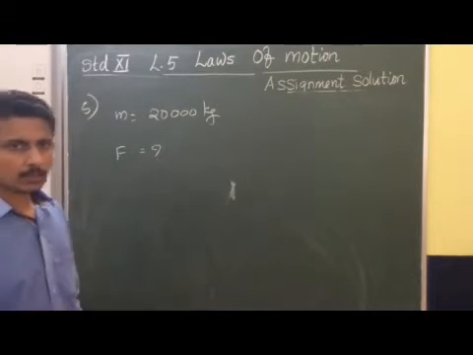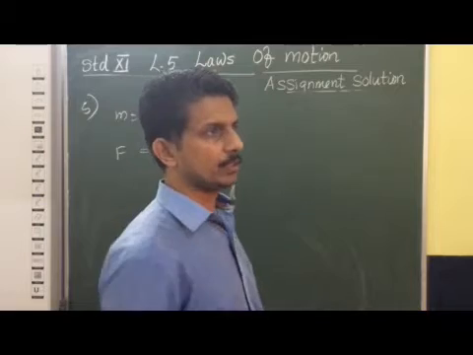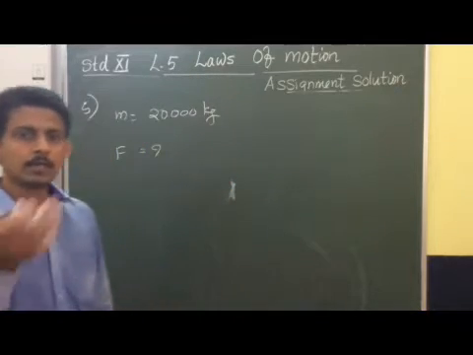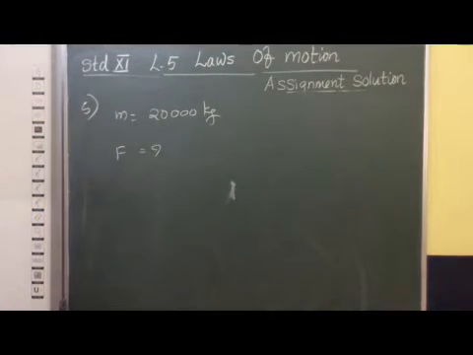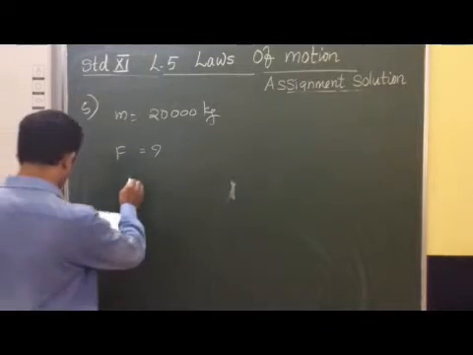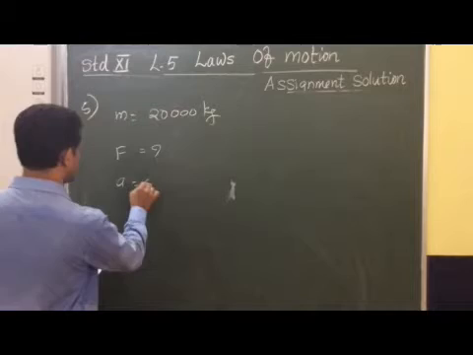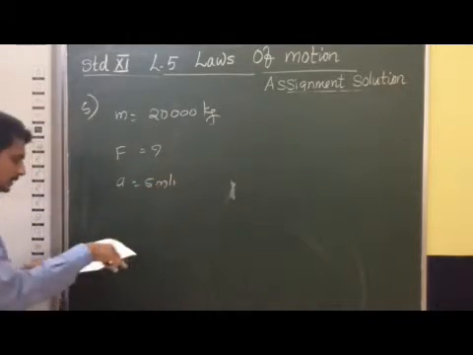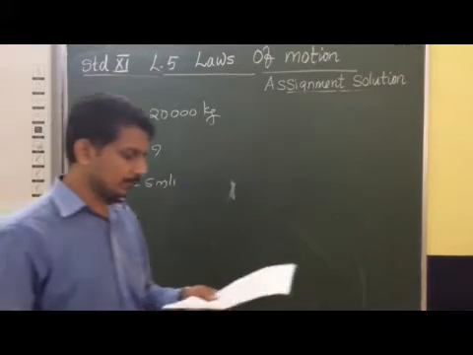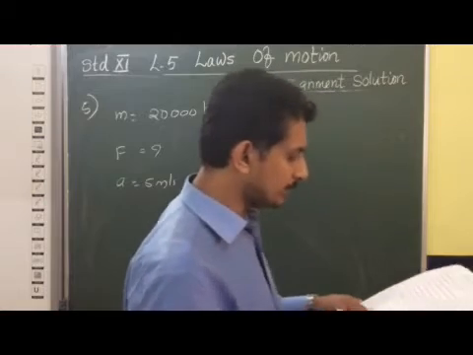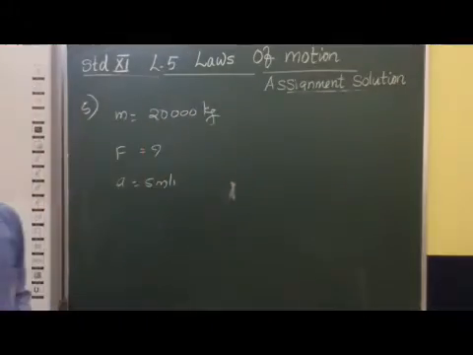In this case the rocket is going in the upward direction, so it should overcome the gravitational force exerted by the earth. The question says it is blasted upward with an initial acceleration of 5 meter per second square.